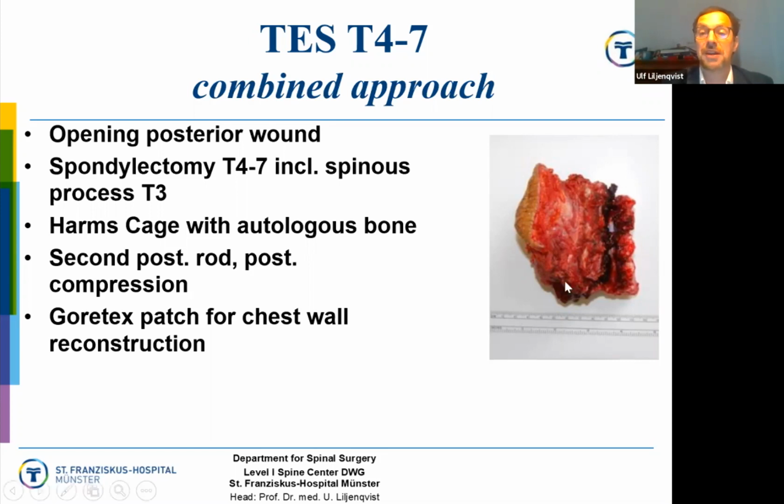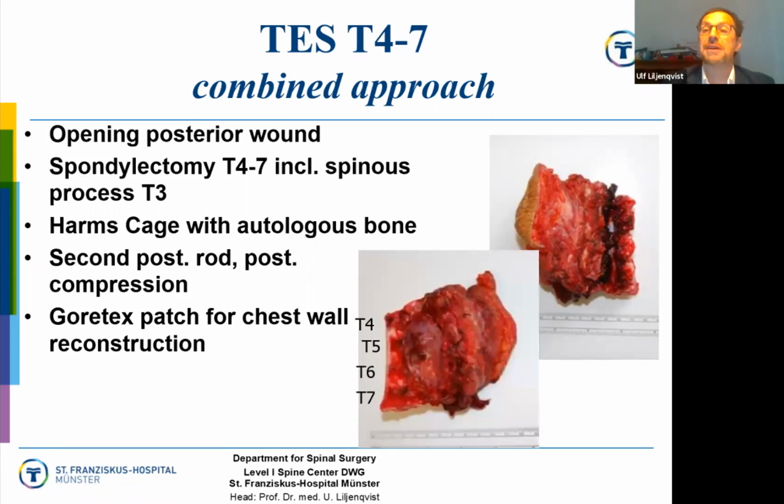And you can see here still the skin scar and the biopsy corridor still on the resected specimen. And by that, we stay outside the tumor and have a strictly extralesional resection. And here you see the vertebral bodies T4, 5, 6, and 7, with a large tumor mass here. And a Gore-Tex patch reconstruction of the chest wall is important as well.